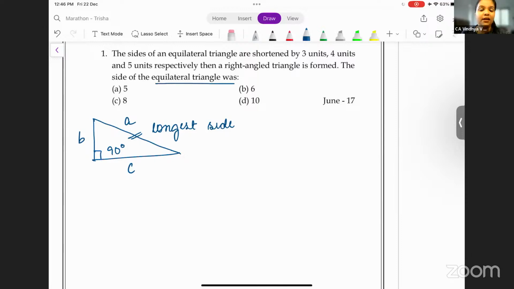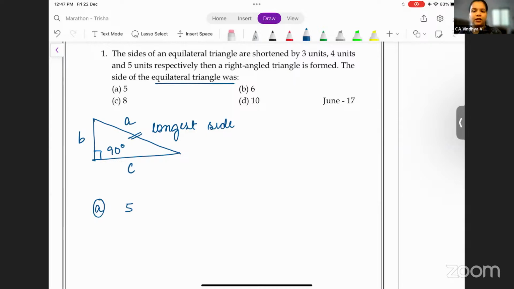Now, what have they asked us to find? They have asked us to find the equilateral triangle side, which is the same, correct? Equilateral triangle means where all the sides are the same. Okay. Now, let's say the side of an equilateral triangle is 5 centimeters. Example, okay? Option A. Equilateral triangle side is 5 centimeters.